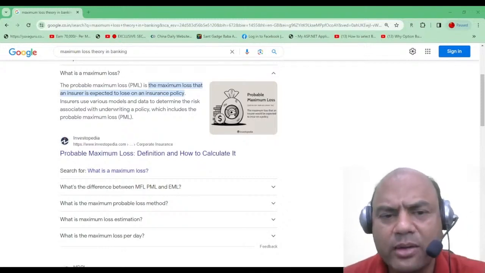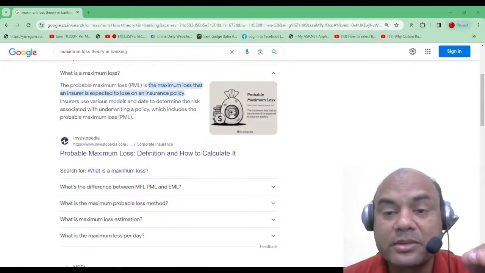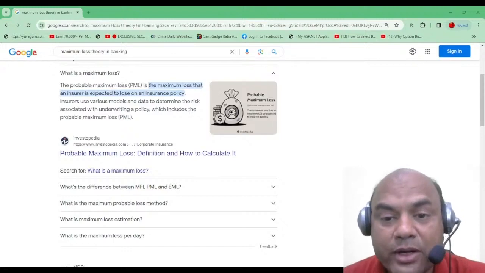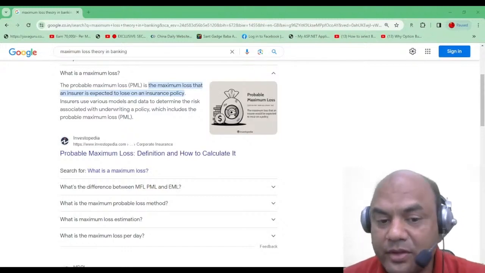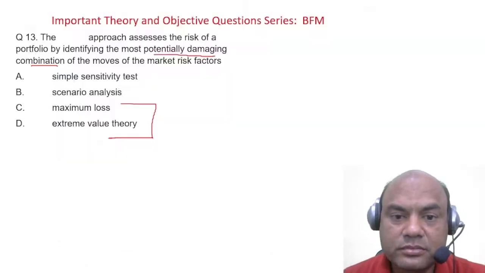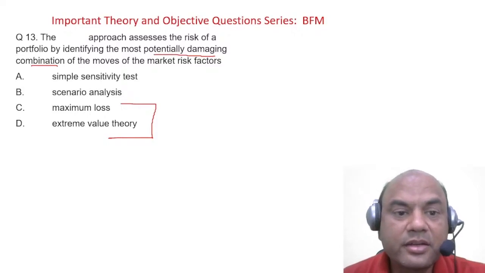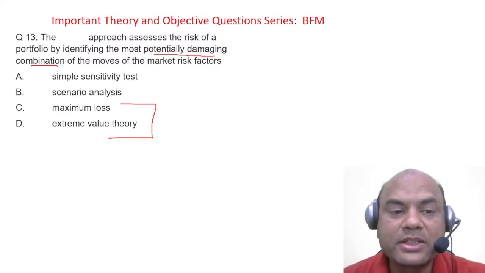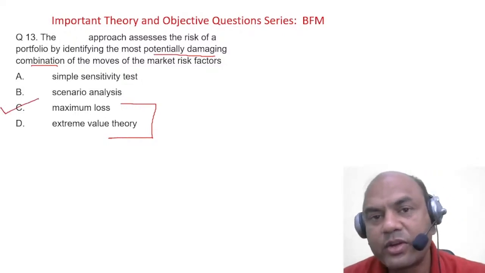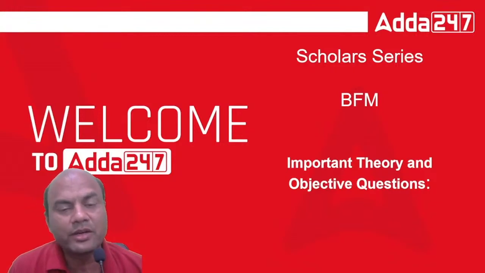EVT is just talking about the deviations, maximum deviations, and maximum loss is talking about what all can be the maximum losses and how much will it affect my portfolio. Got it? So coming back, now what is the answer? The answer over here is this. What are we talking of? Potentially damaging combination. So we are talking of this maximum loss. Here we are talking of maximum loss. So let's start without wasting the time.